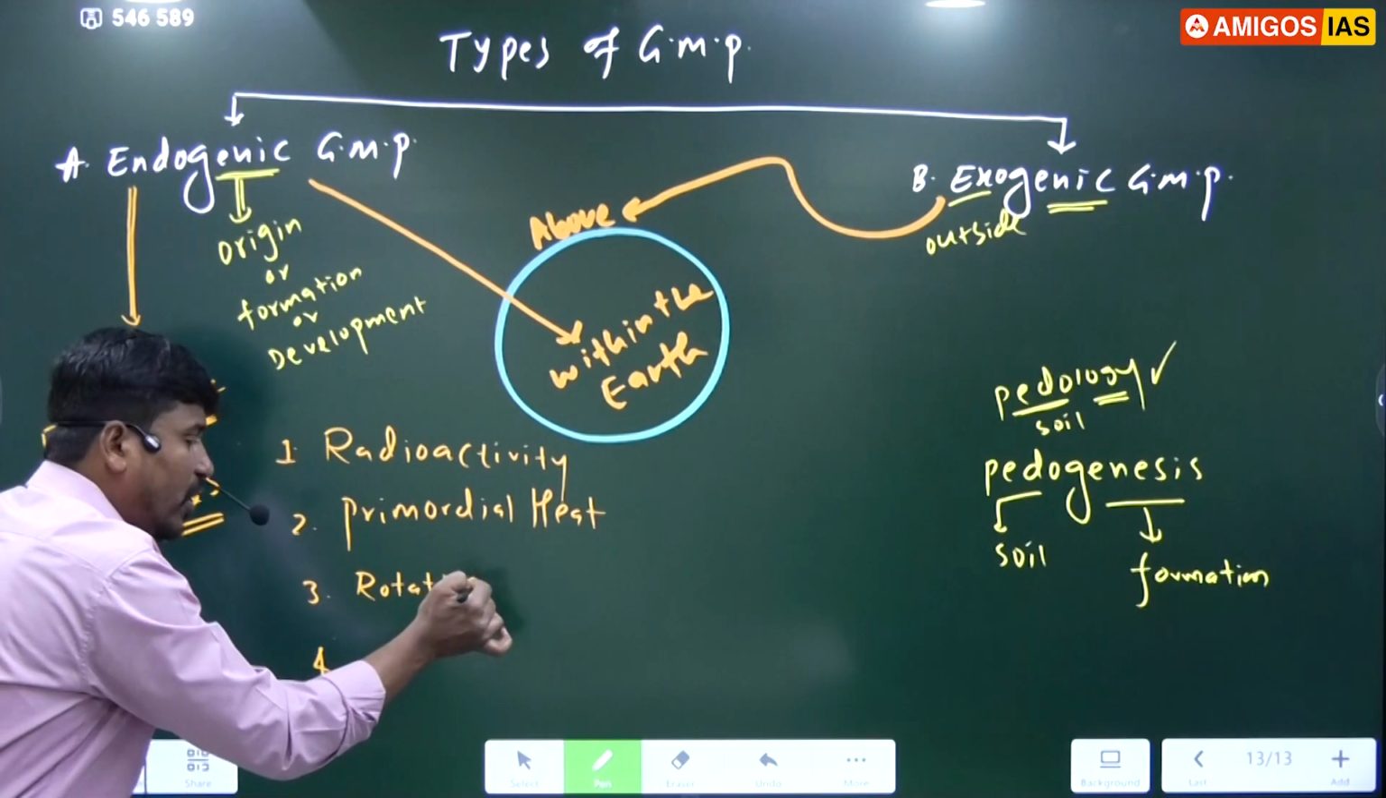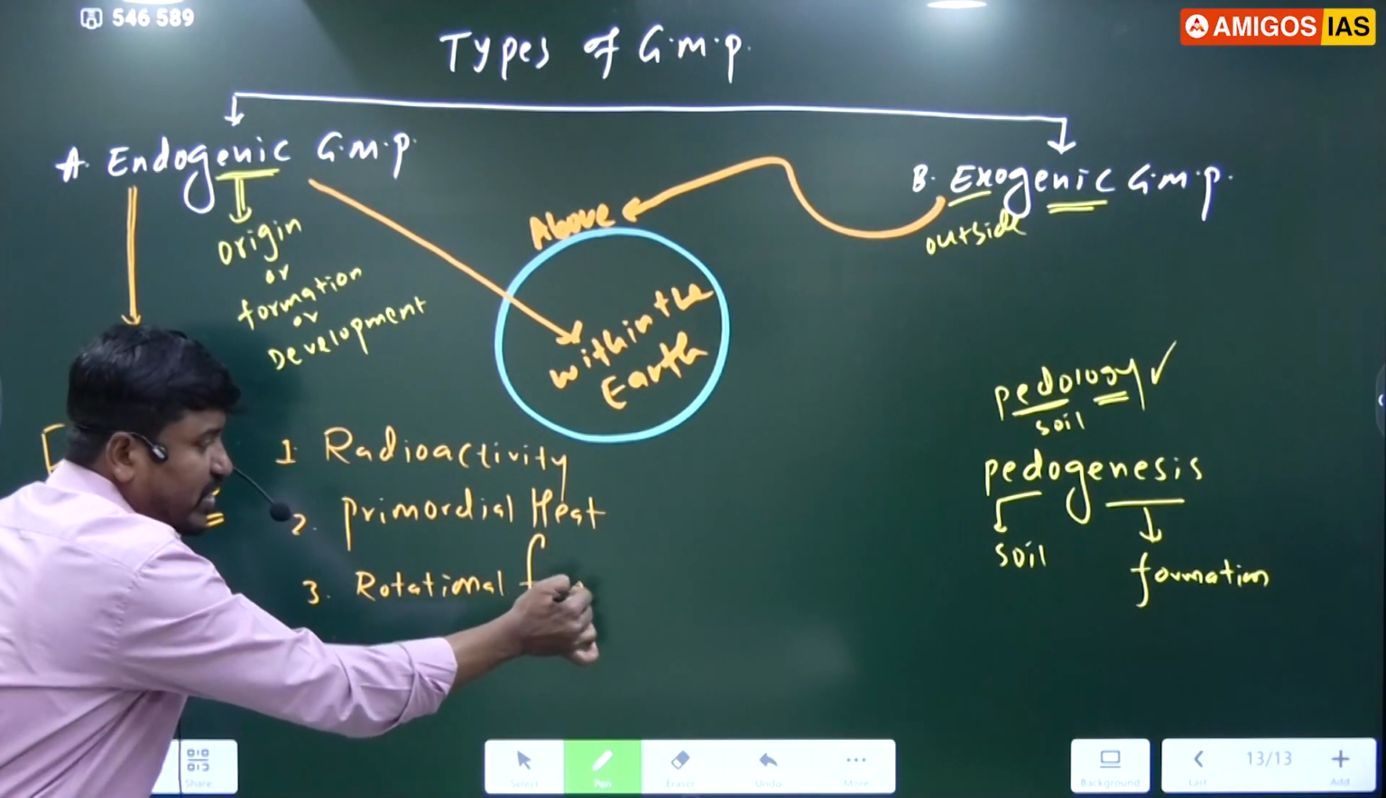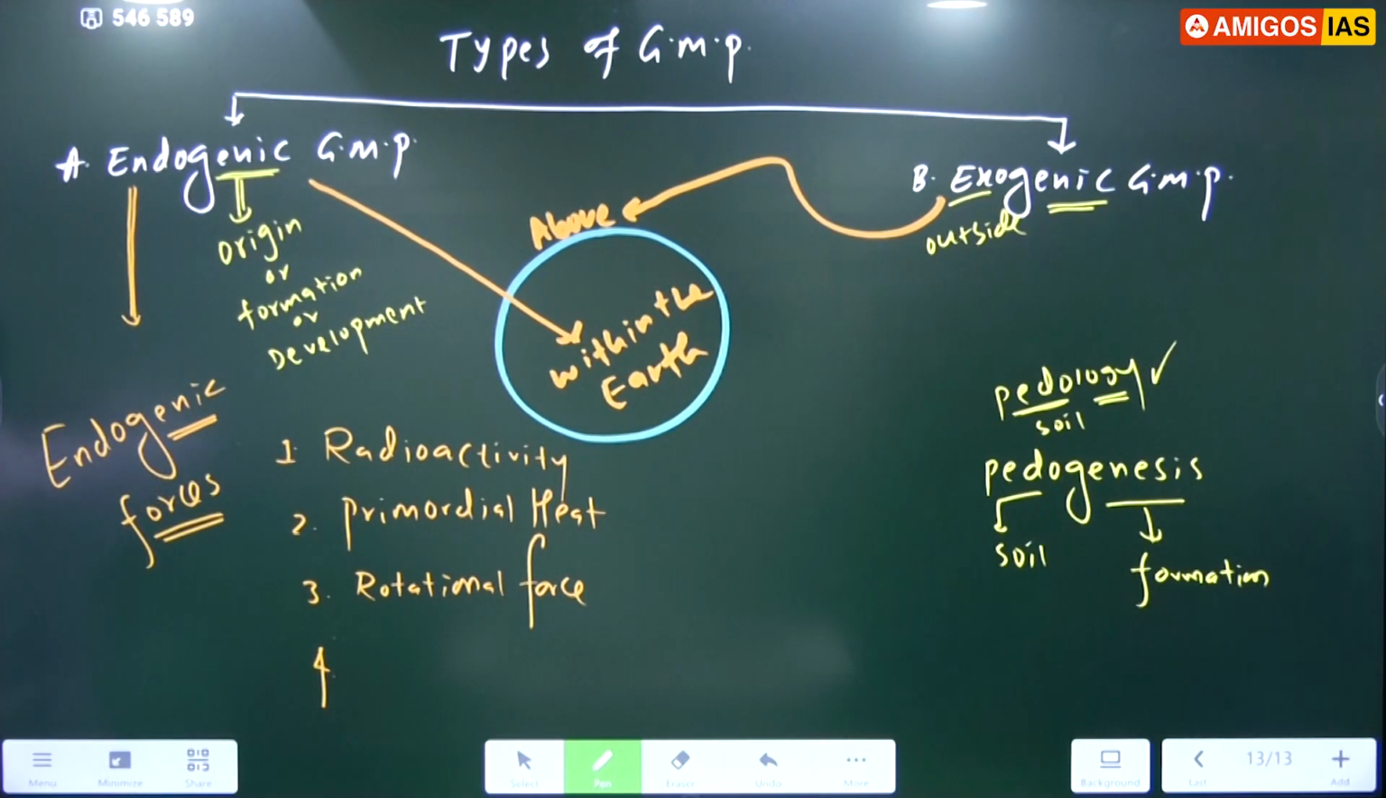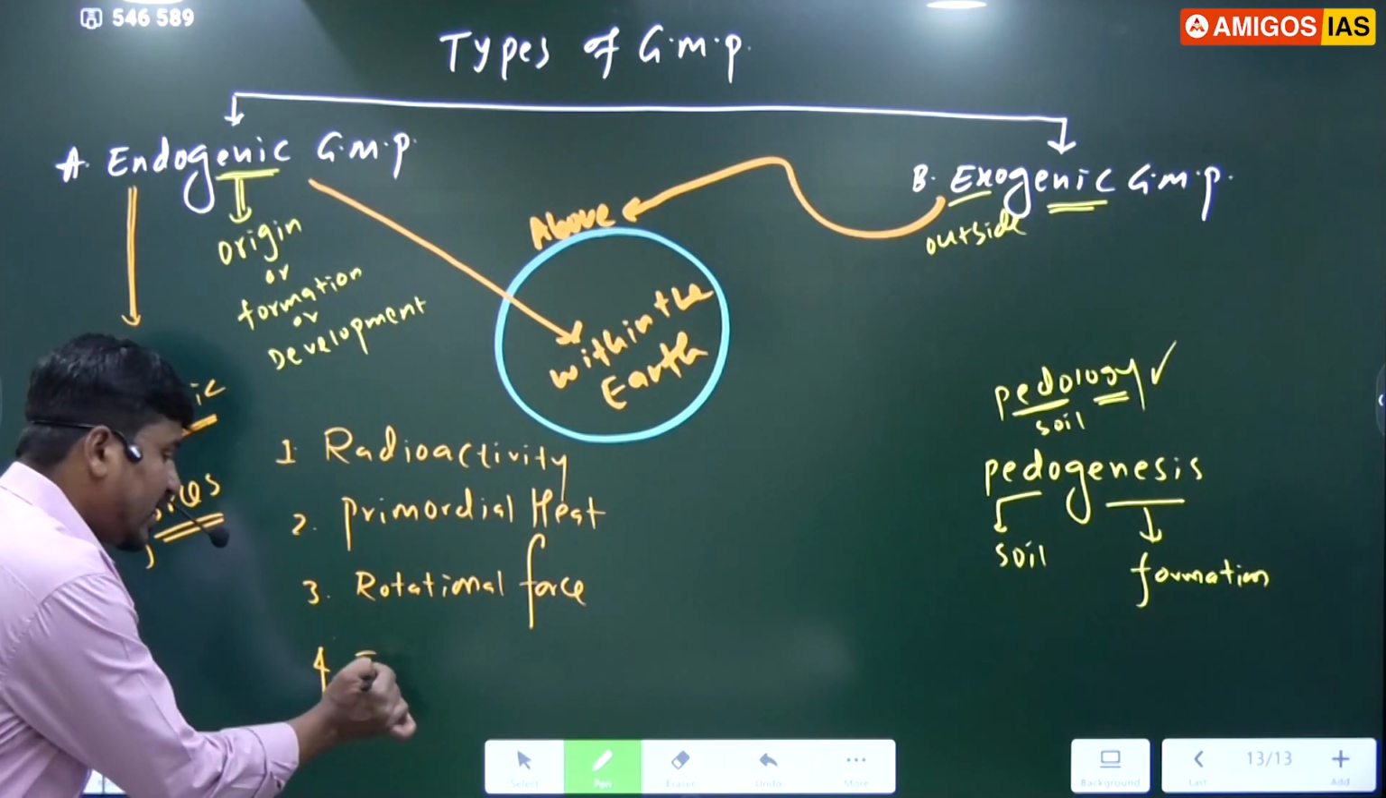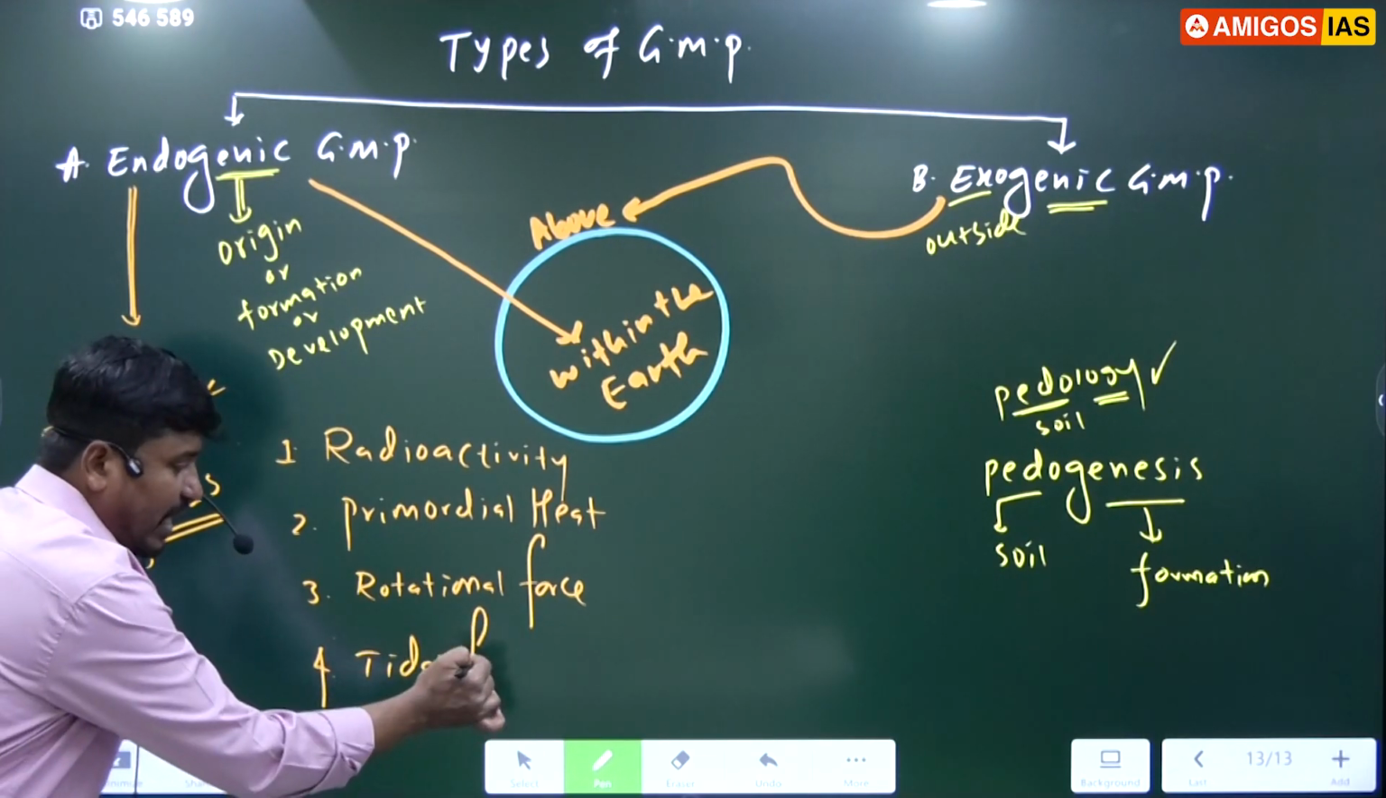So we call it the rotational force of the earth. When the earth rotates, that causes the rotational force, and the rotational force is also one of the main reasons for endogenic geomorphic processes. Now the fourth one is the tidal force. Just listen. So, tidal force.